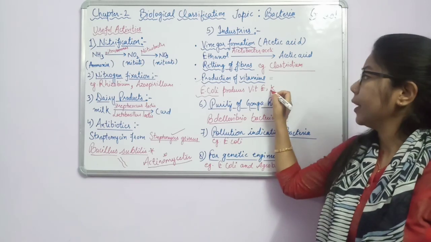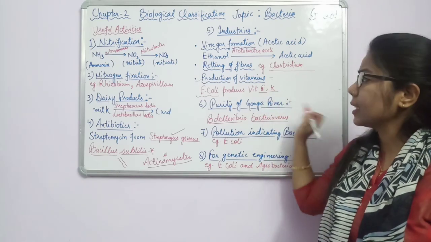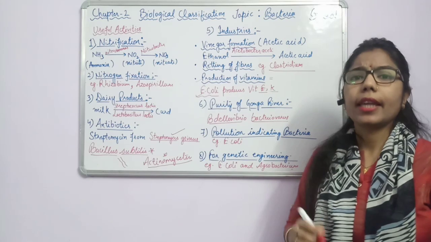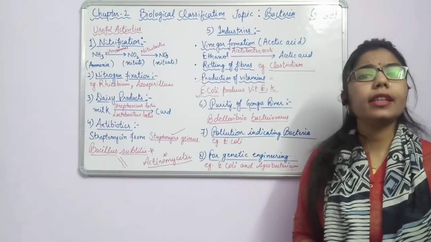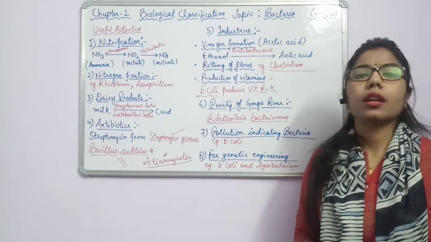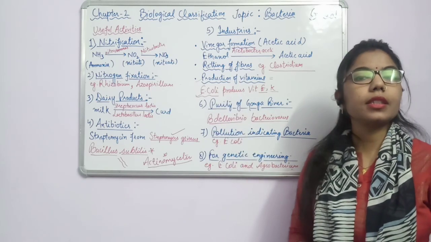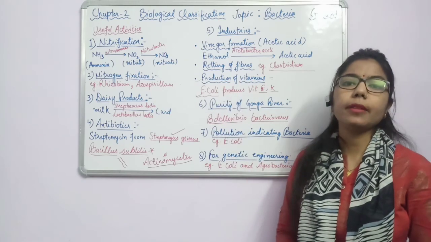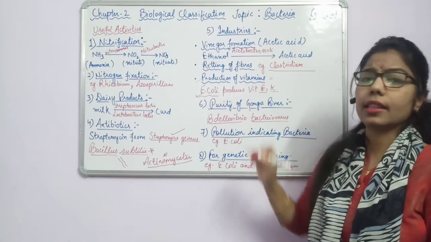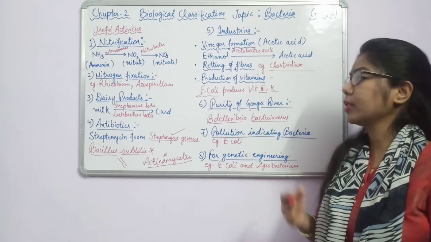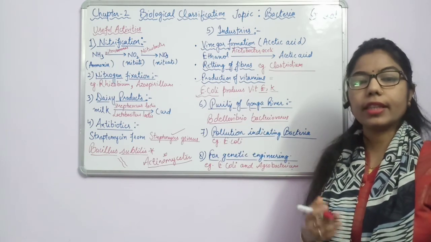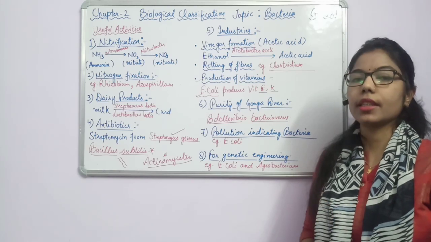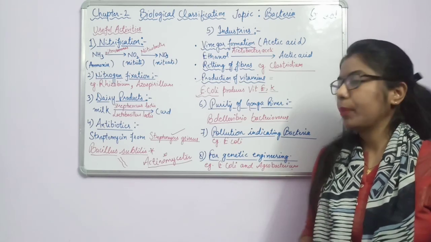Vitamin E and vitamin K. You have to memorize these things. E. coli can produce vitamins, and you will come to know that E. coli are present in the human intestine, and they produce some vitamins also, and these are useful. Whenever they are present in our intestine, they act as a good bacteria.